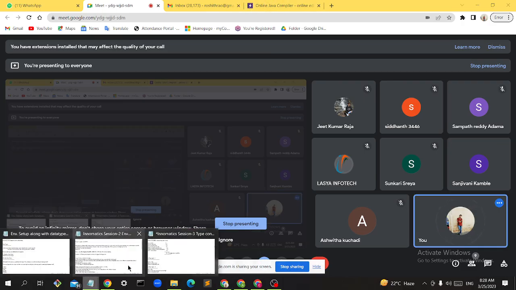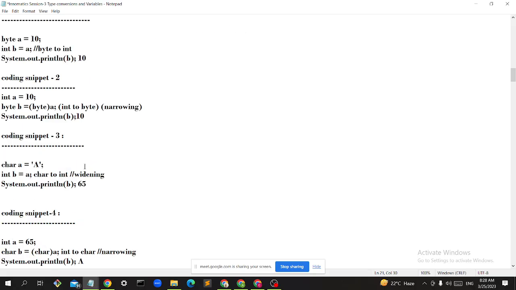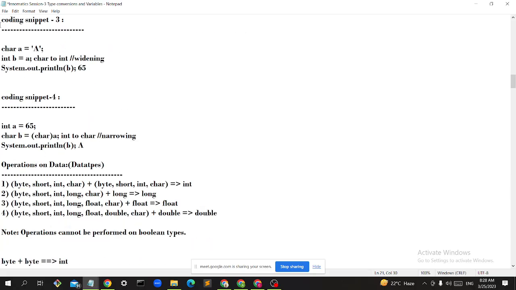So this will be your coding snippet 3 and coding snippet 4. I will remove it.